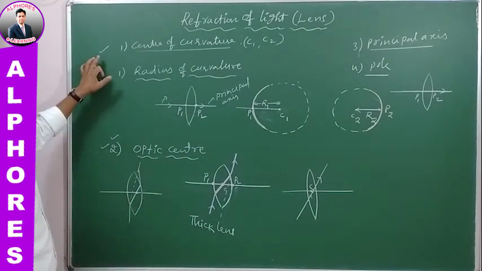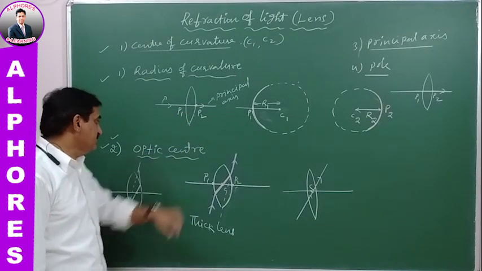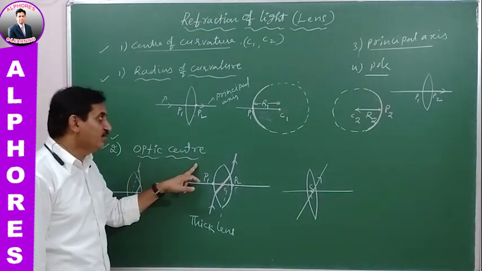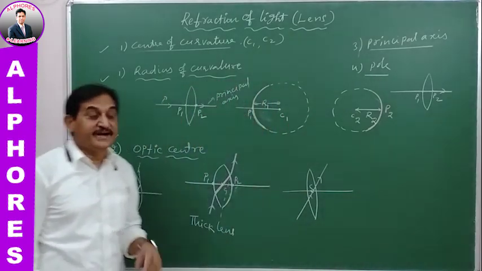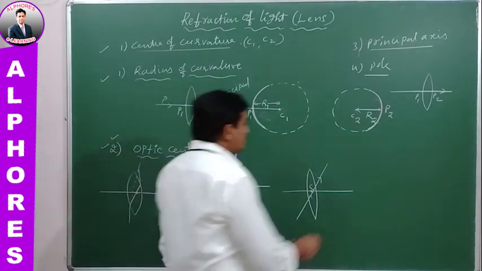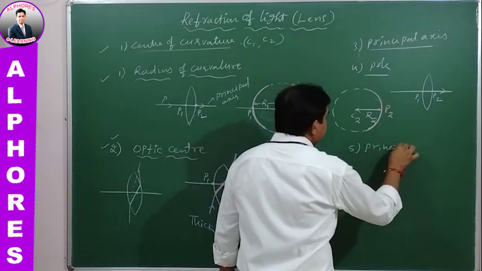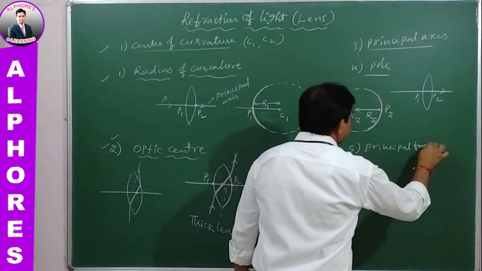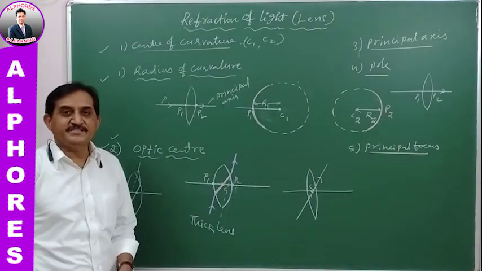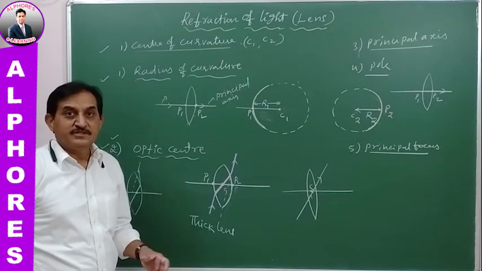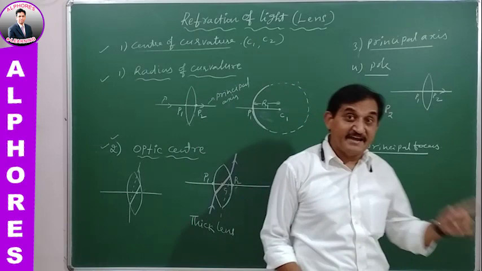So we finished center of curvature, radius of curvature, principal axis and optic center. Next pole, and the fifth one is principal focus. What is principal focus? It is a point at which the light rays converge or appear to diverge